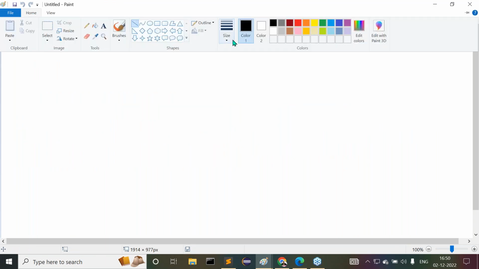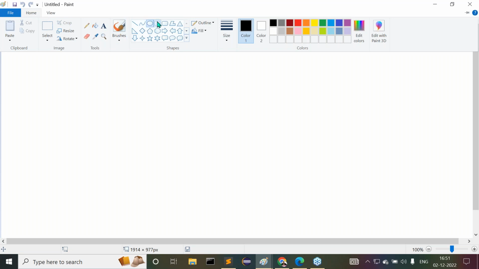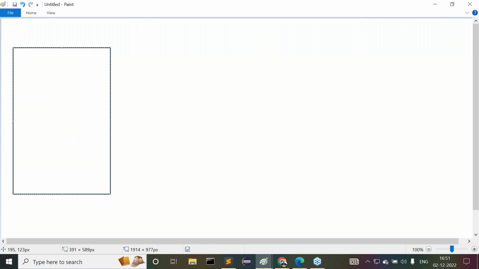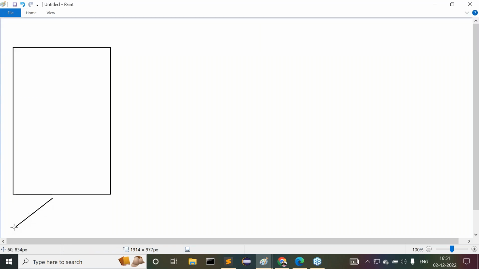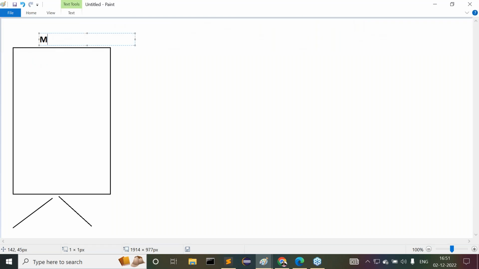Observe carefully. Say for example, I have a computer. This is a computer, or a machine.